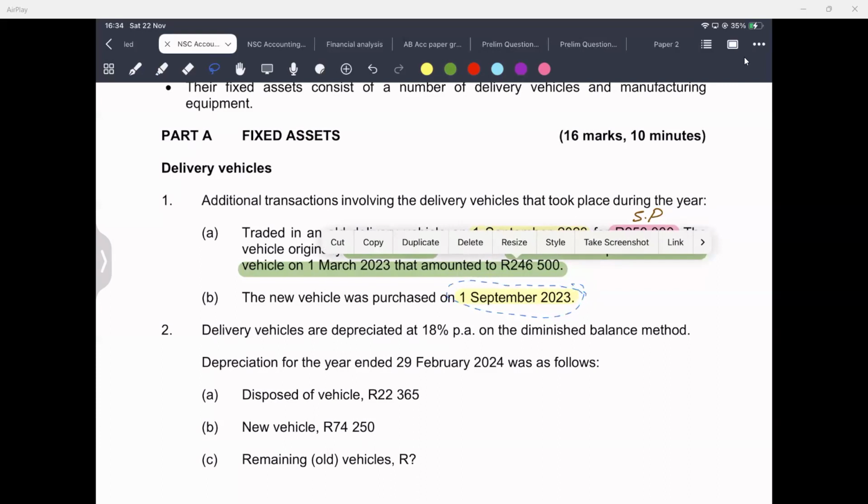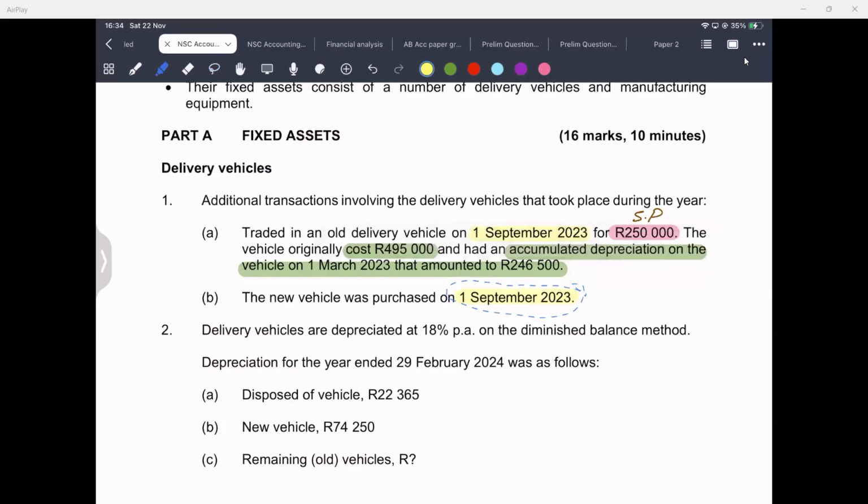And then they say to you, delivery vehicles are depreciated on the diminishing balance method. Ladies and gents, this diminishing balance method is just telling you which formula to use. Now you have three methods of depreciation. This one, diminishing, is also called the carrying amount or carrying value method. It is also called the book value method.